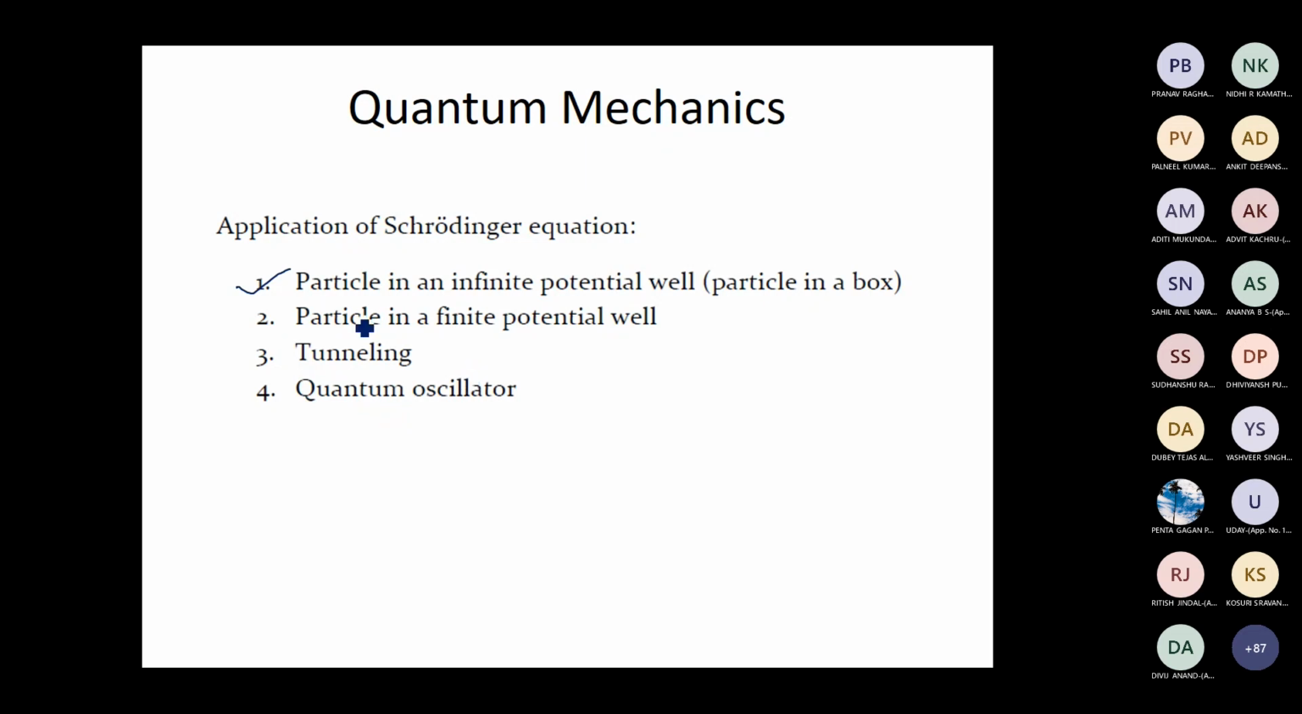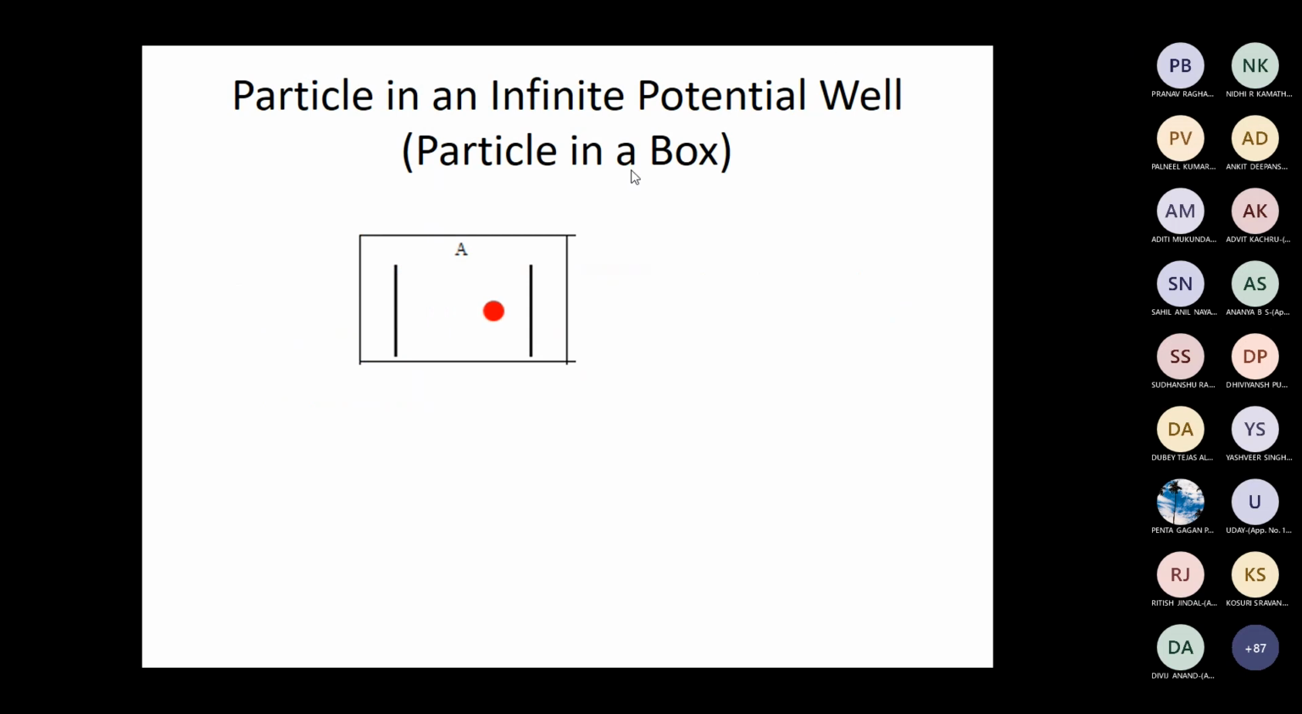First of all, we'll apply the Schrodinger equation to a simple problem. It is called the particle in an infinite potential well, or the particle in a box problem. Let us see what this problem is. Let us define and set up this particular problem. First we'll see the macroscopic or classical analogous problem, then we will discuss the quantum problem. What do you mean by a particle in an infinite potential well?